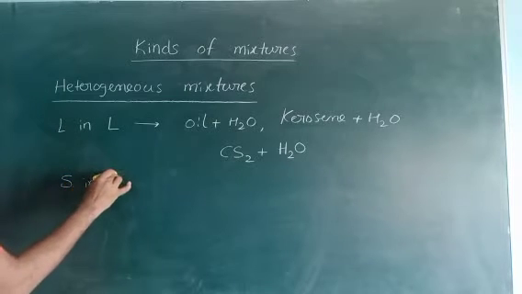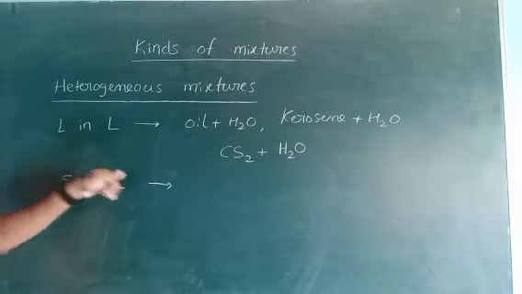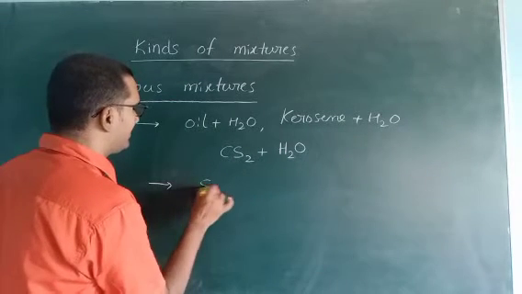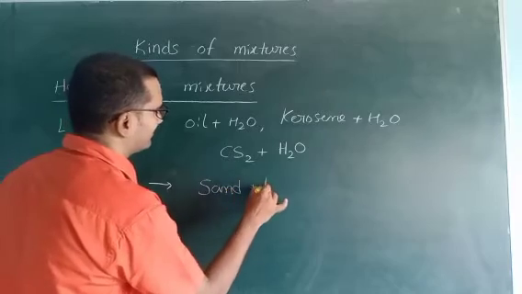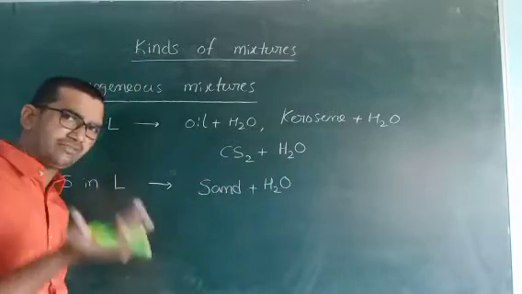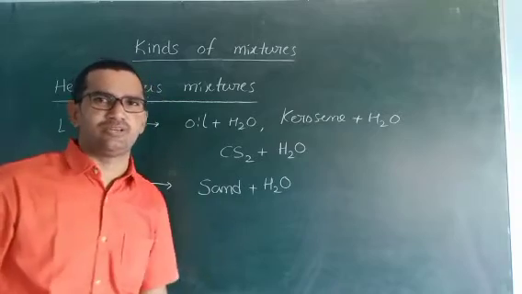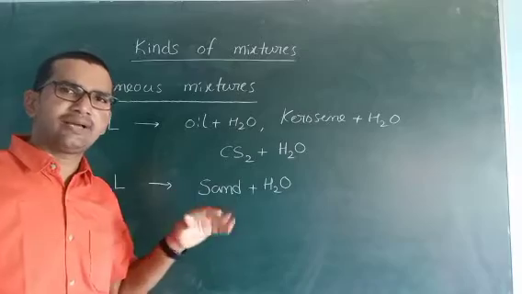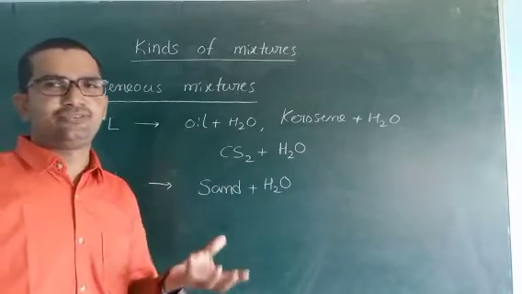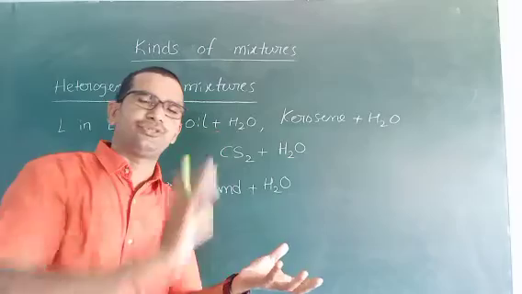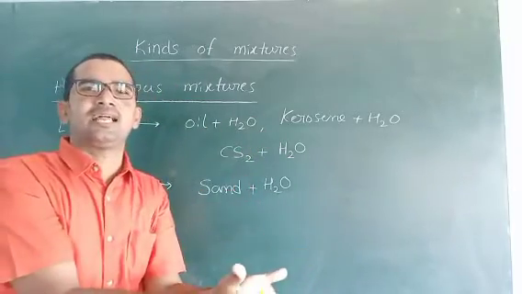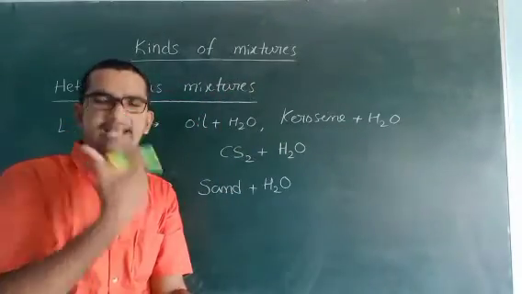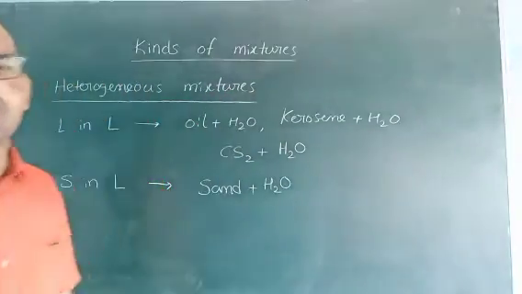Right? Second one, solid in liquid. A very simple example is sand plus water. Yes, it is visible; 2 different layers are observed. Because sand particles settle at the bottom of the glass. If you take a glass of water and add sand to it, the sand particles settle at the bottom, so we can observe 2 different layers with our naked eye. That's why it is a heterogeneous mixture.